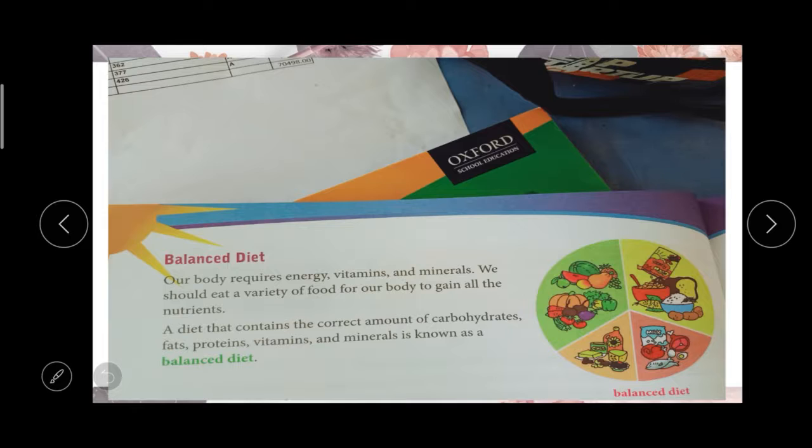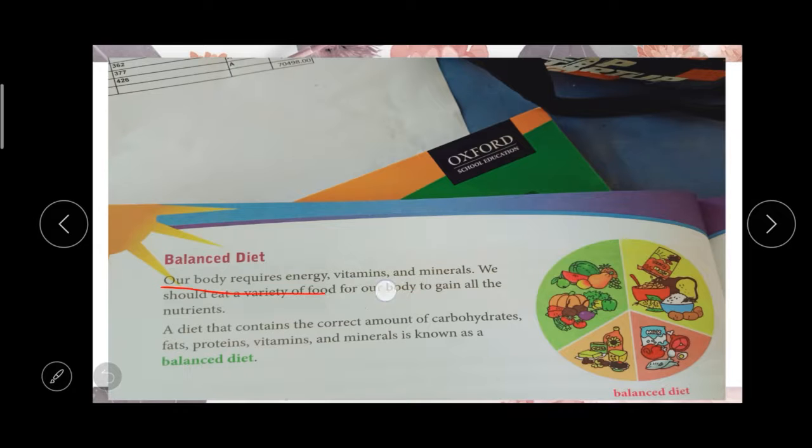The next one is balanced diet. What do you mean by balanced diet? We need to maintain some diet in the food we are eating. Our body requires energy, vitamins and minerals, right?